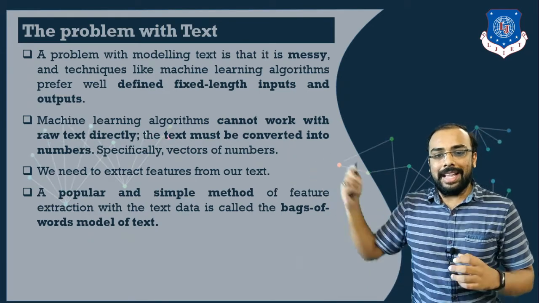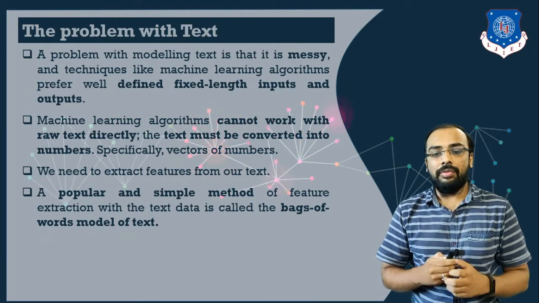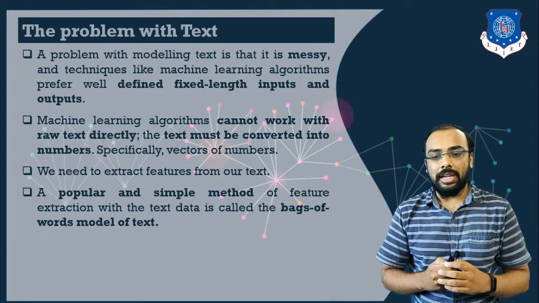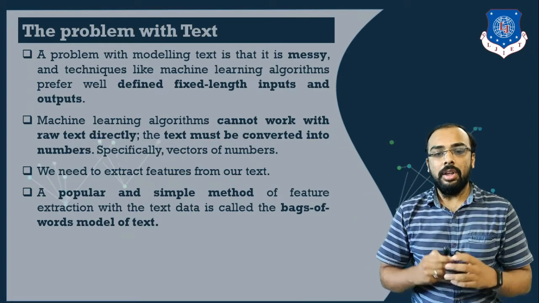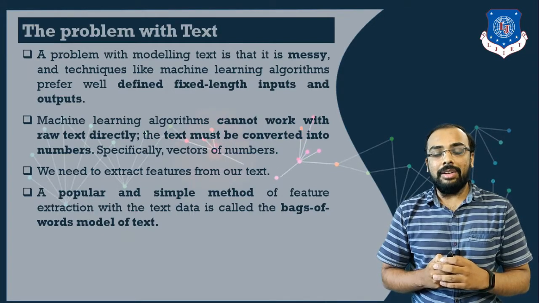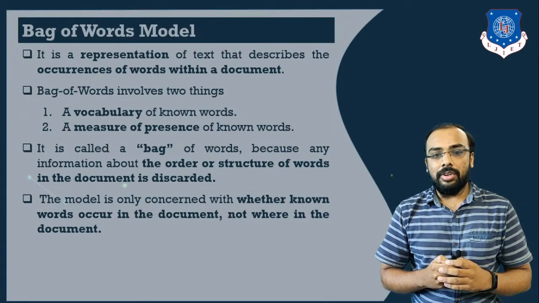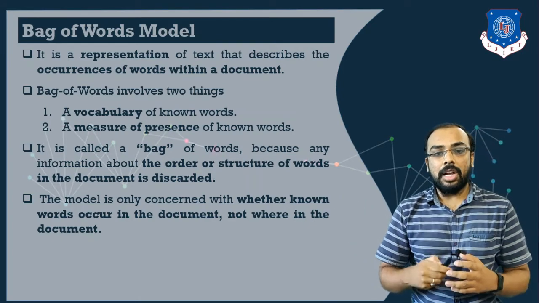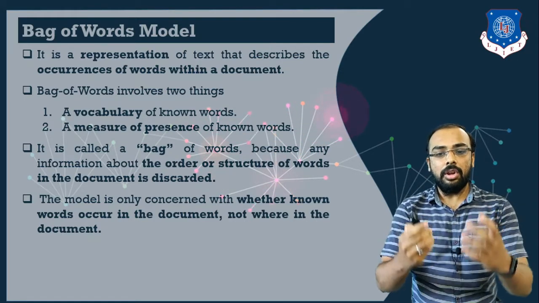For that there is a simple and popular method for extracting features from our data. The data can be text data or any type of data. For text, we can use the bag of words model. Now we will see how we can represent the bag of words model. It is used for representing text which describes the occurrence of words. It will identify how many words are present within your document.